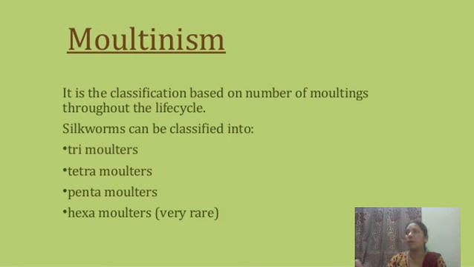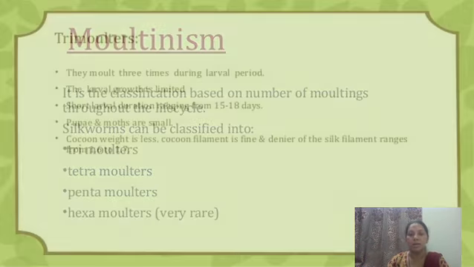Depending on the species, there are trimolters, tetramolters, meaning how many moltings are present. That is the first instar is converted into the second instar, there is the first molt. Then second instar goes to the third instar, there is the second molt. Means if five instars are present, there are four molts present. How many instars are present depends on the molts. So there are different types of moltinism, that is the tri, tetra, penta, and hexa depending on the species.